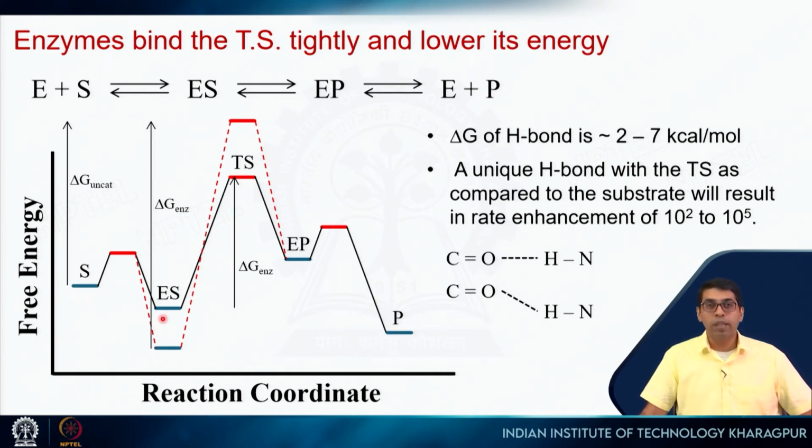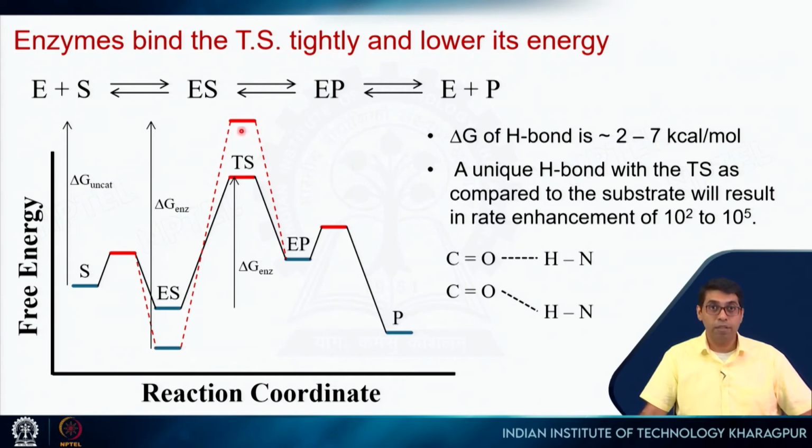Let's say, for example, that all the interactions for the substrate and the TS are exactly the same, except that the enzyme forms one extra hydrogen bond with the TS, right? Now, the delta G of a hydrogen bond is around 2 to 7 kcals per mole, right?